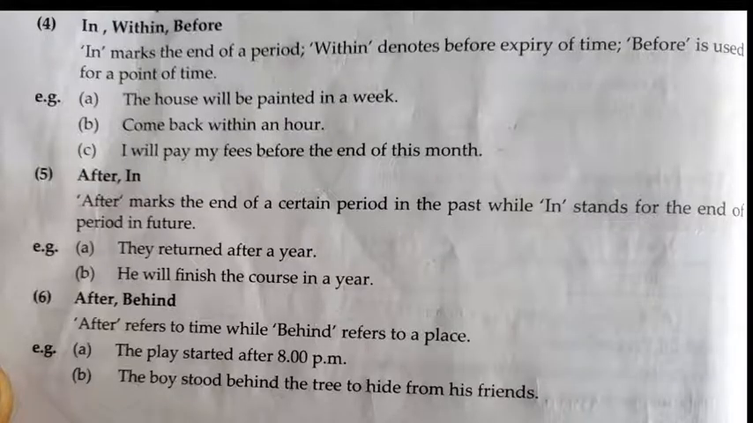Fourth one, in, within, before. In marks the end of a period. Within denotes before expiry of time. Before is used for a point of time. Fifth, after, in. After marks the end of a certain period in the past, while in stands for the end of a period in future. Sixth, after, behind. After refers to a time, while behind refers to a place.